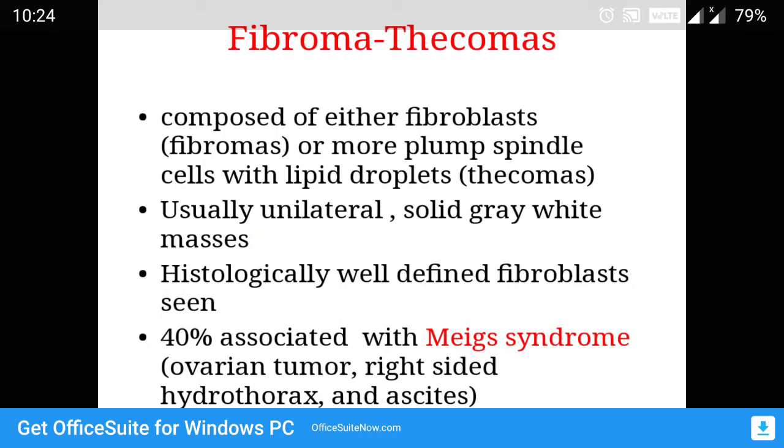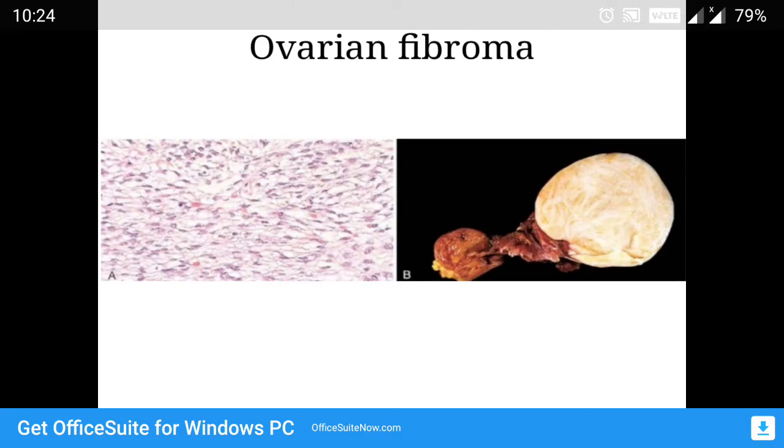Fibrothecomas. When the fibrous cells are there, it is called fibroma. When the cells are a bit plump, a bit thicker, they are called thecomas. 40% are associated with a condition called Meigs syndrome, where the ovarian tumor is associated with right-sided hydrothorax and ascites. You can see ovarian fibroma, spindle cells microscopically, and grossly a gray white tumor. It becomes yellowish when there is more of a thecal component.